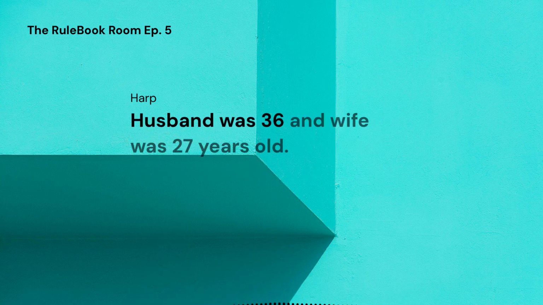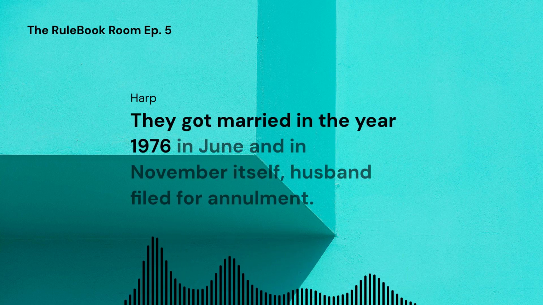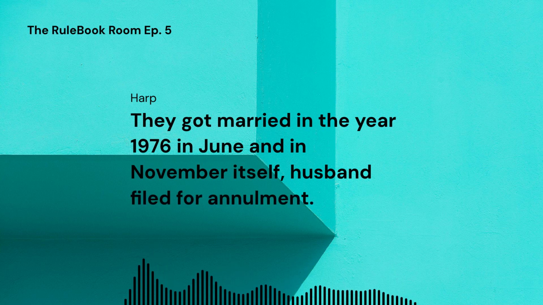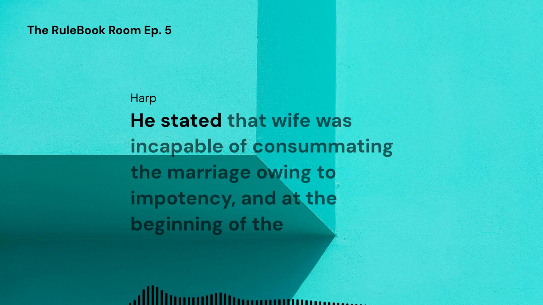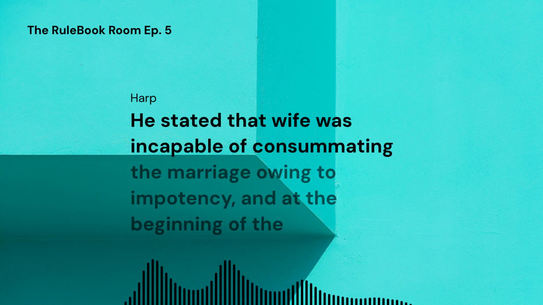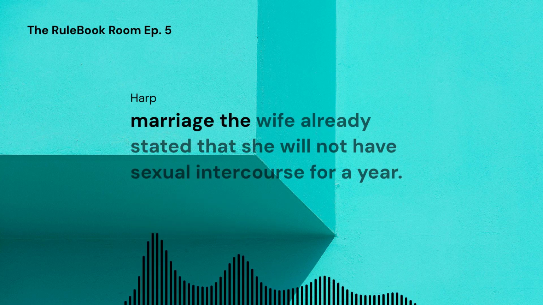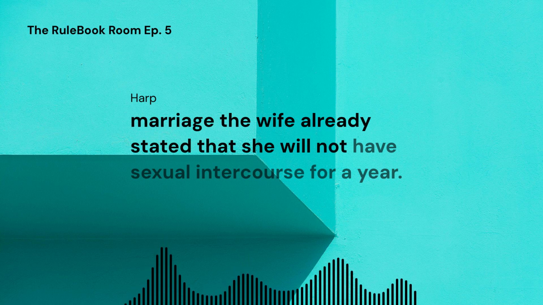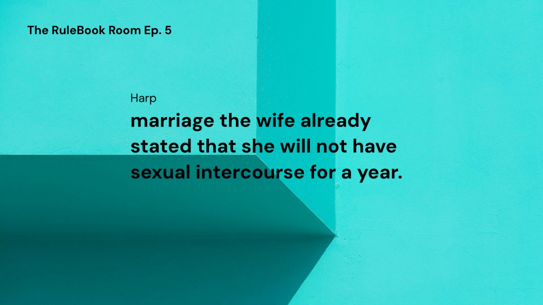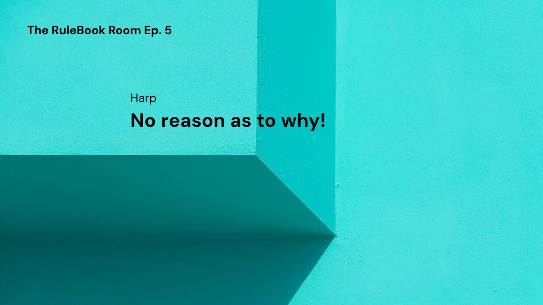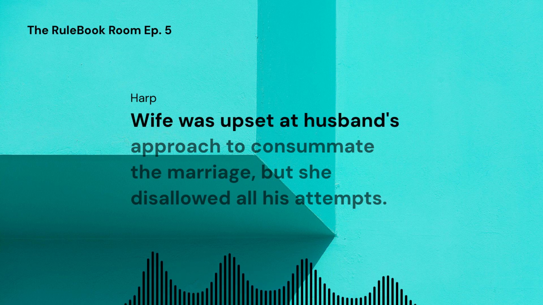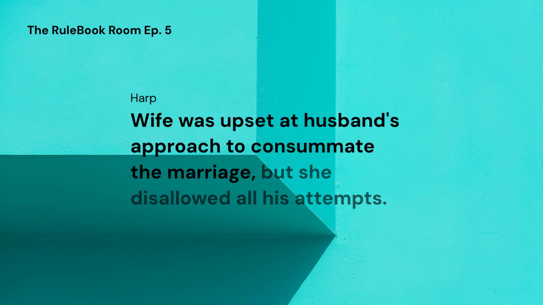Husband was 36 and wife was 27 years old. They got married in the year 1976 in June, and in November itself, husband filed for annulment. He stated that wife was incapable of consummating the marriage owing to impotency, and at the beginning of the marriage, the wife already stated that she will not have sexual intercourse for a year. No reason as to why. Wife was upset at husband's approach to consummate the marriage, but she disallowed all his attempts.